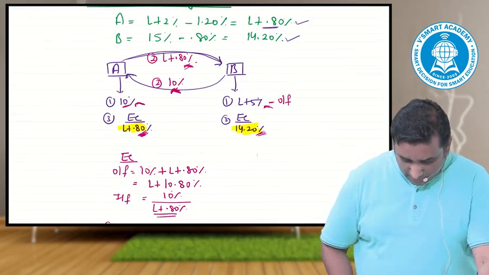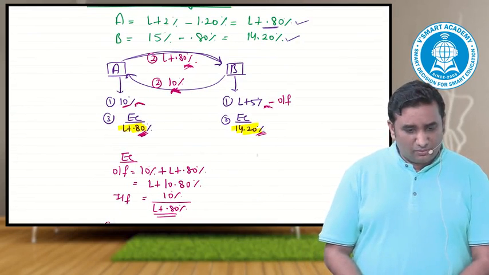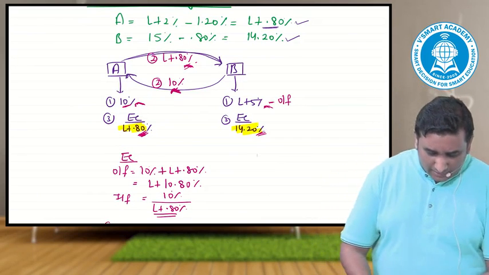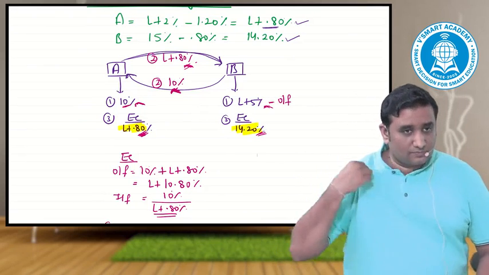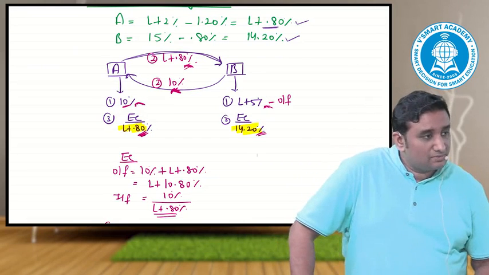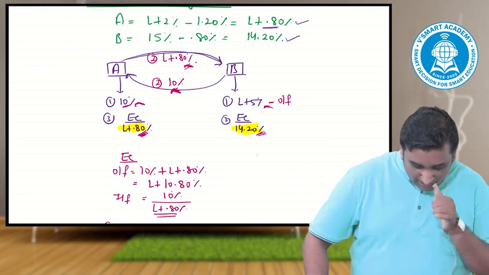Second, pay to A 10%, and receive from A L plus 0.8.